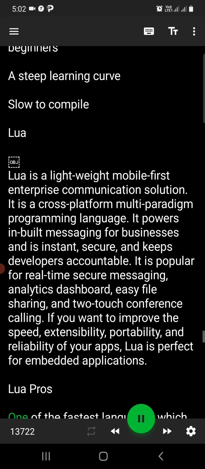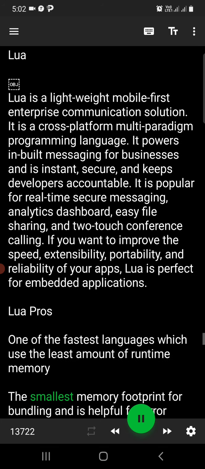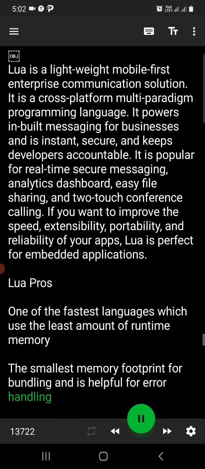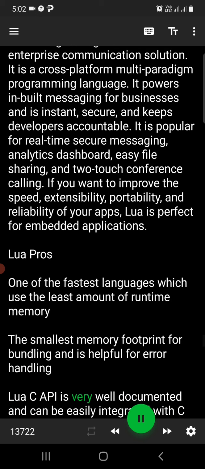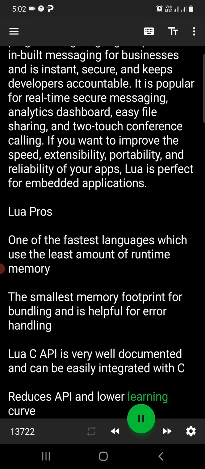Lua Pros. One of the fastest languages which uses the least amount of runtime memory. The smallest memory footprint for bundling and is helpful for error handling. Lua C API is very well documented and can be easily integrated with C. Reduces API and lower learning curve.